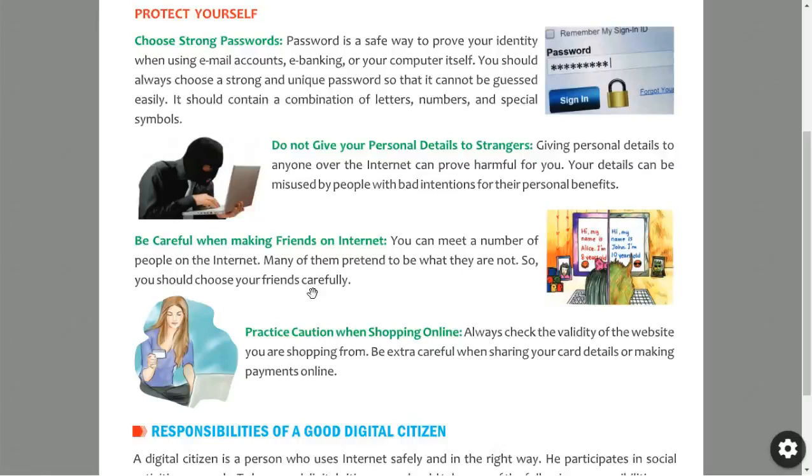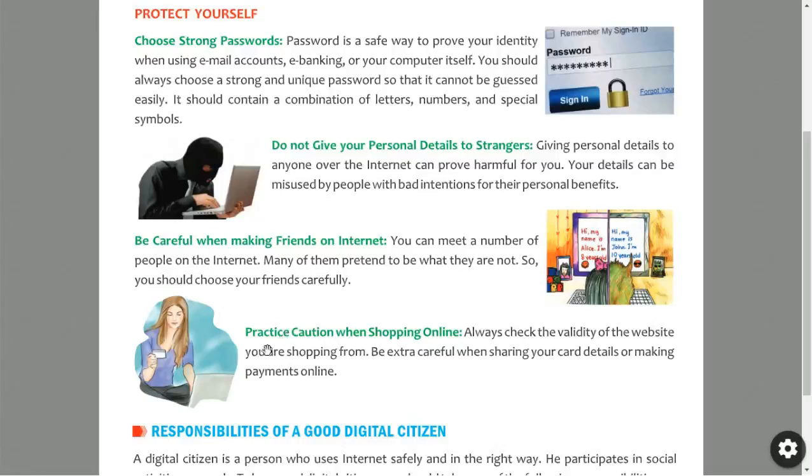If you personally go and meet, that is good. But over the internet, there is not a safe way to share information or to make friendship with unknown people. Afterwards they may harass or torture you on the internet. If you are not able to tolerate all that, then it becomes difficult. So you have to be careful when making friends on the internet.